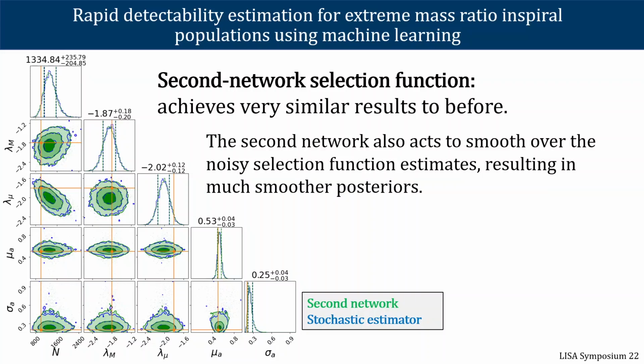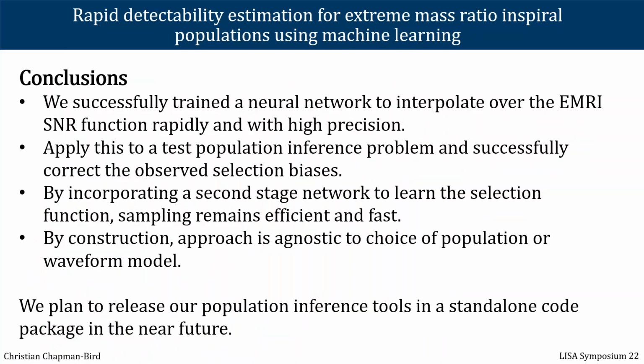You can see here that they are virtually identical, but we are able to restore sampling speeds to that of the uncorrected case. So we are able to correct for selection biases here with no detriment to runtime of the analysis, which allows you to use more complicated population models.